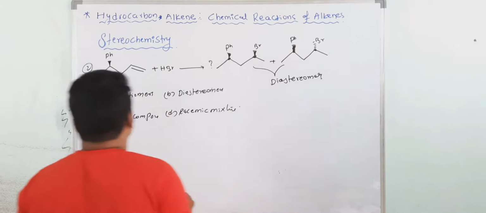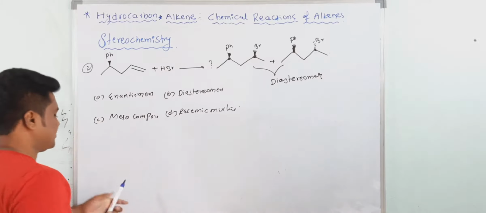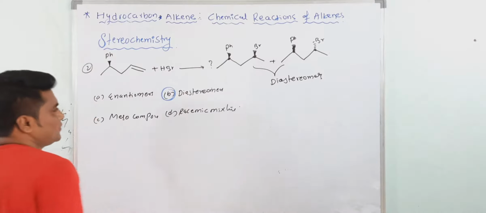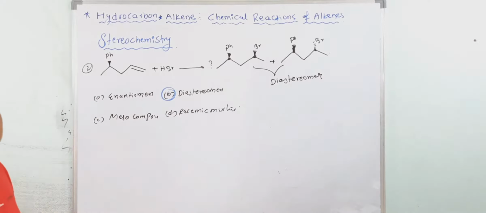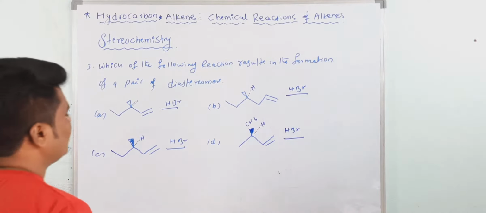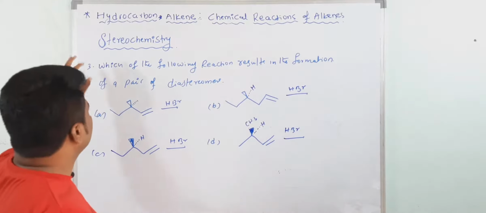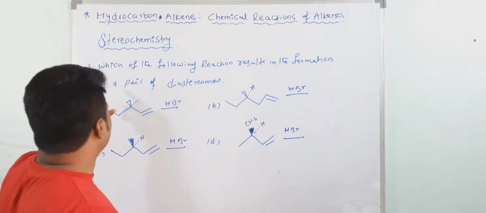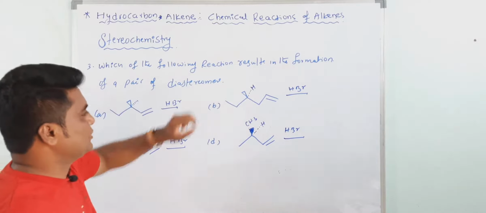So what is the answer? Not an enantiomer, not a racemic mixture. The right answer is diastereomers. Understood? Write it down. Okay, now see this is one example. Which of the following reactions results in the formation of a pair of diastereomers?